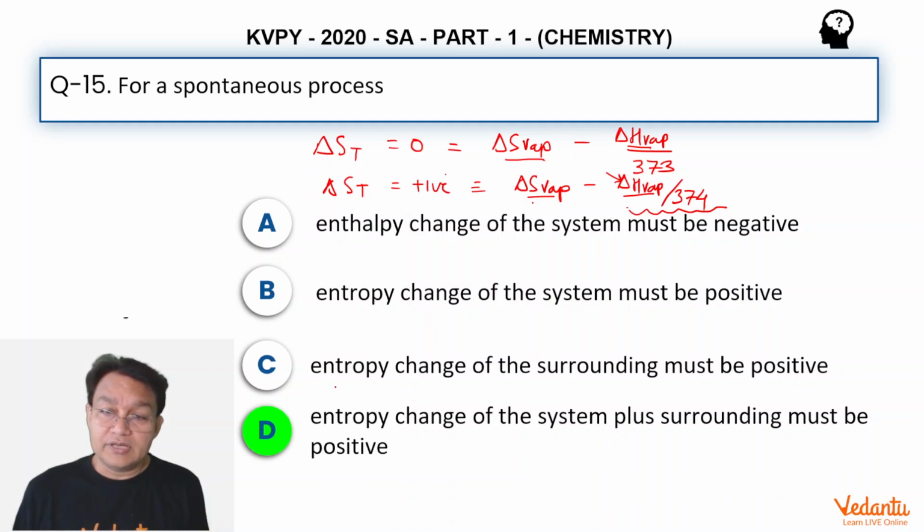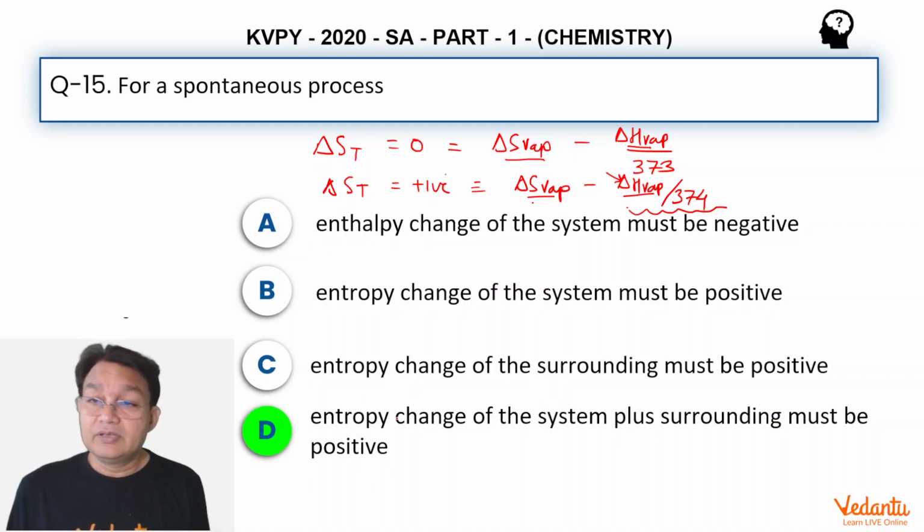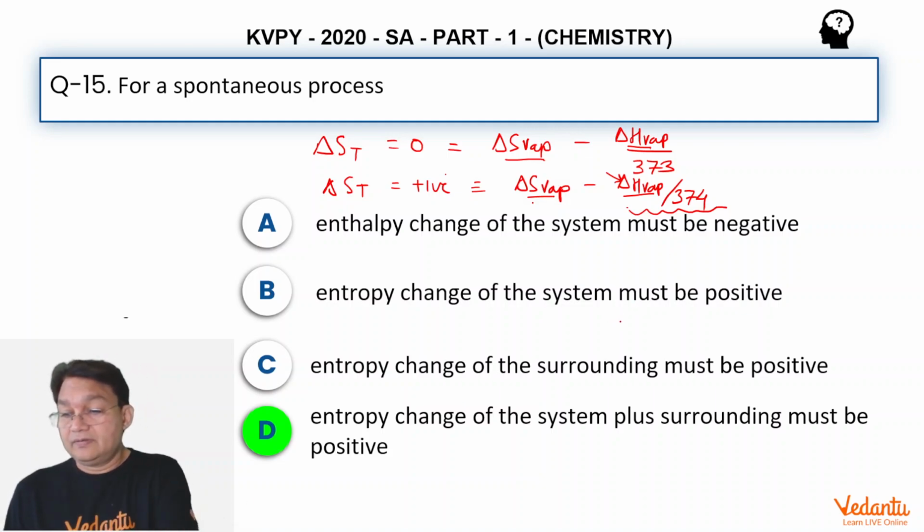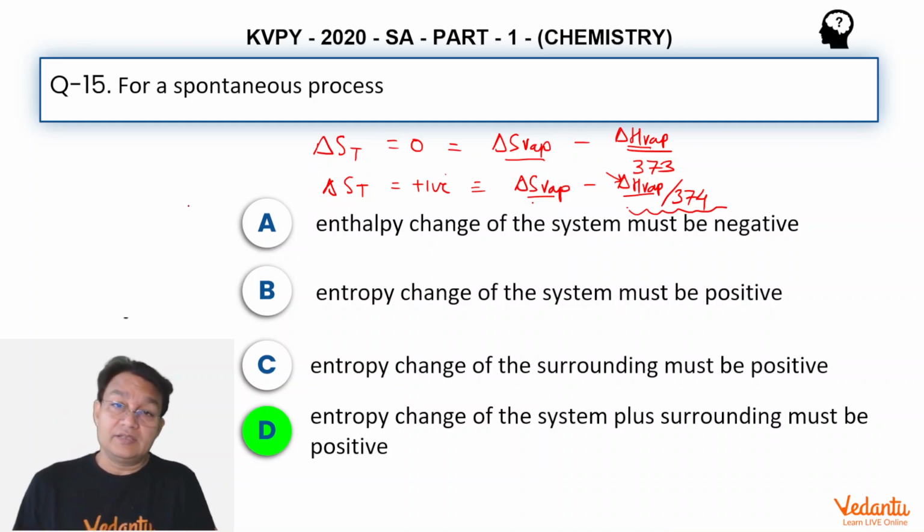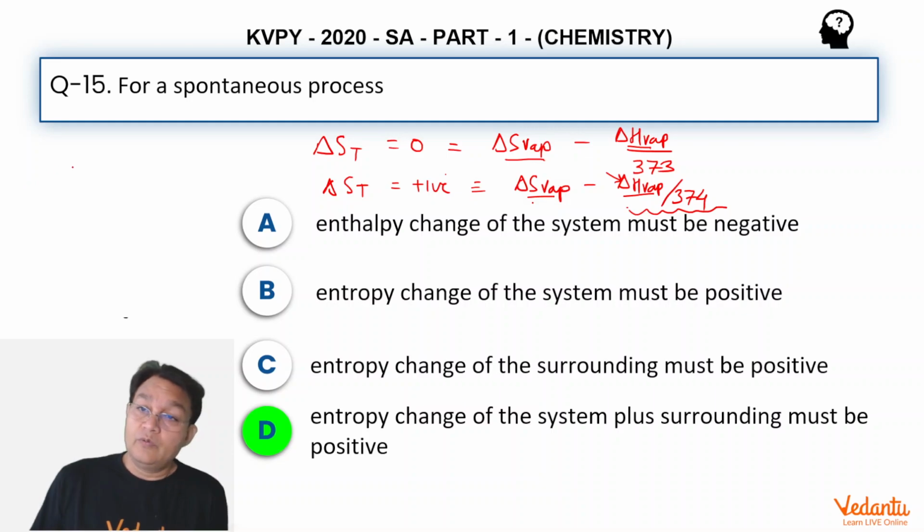So the conclusion is that the entropy change of the system plus surrounding must be positive. Take these values and try to understand this problem. Do you know what delta S vaporization is at 373 Kelvin and 1 atm? That equals delta H vaporization of water, which is nearly 40,000 joules, divided by 373. Of course, that is a positive value.